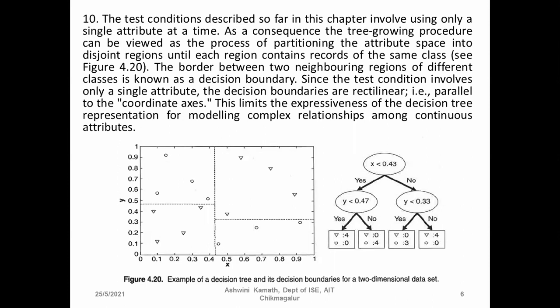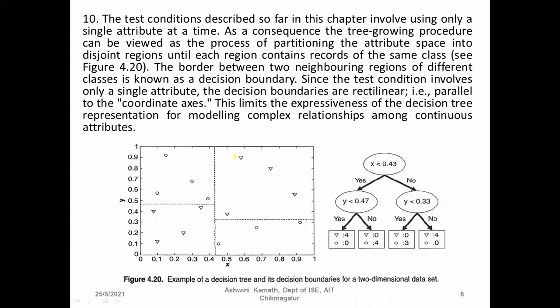You can notice Figure 4.20. This is an example of a decision tree and its decision boundary for a two-dimensional data set. Each rectangle or square space has a classification of the same type.